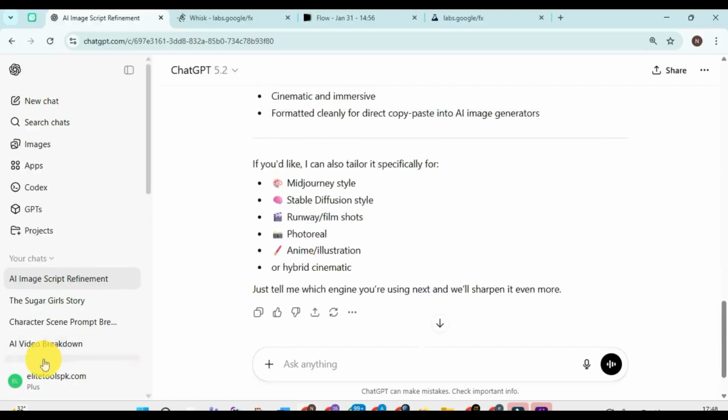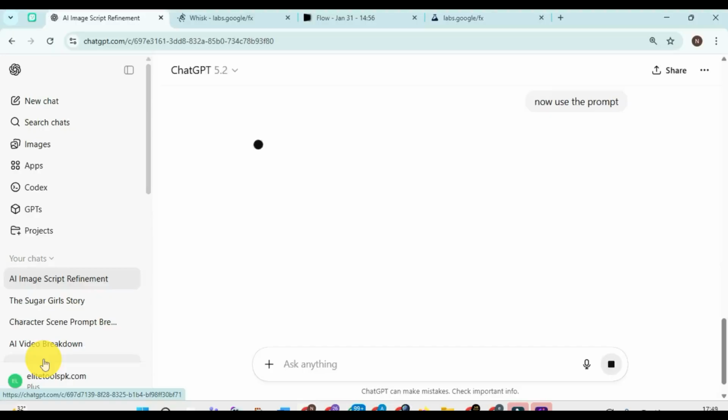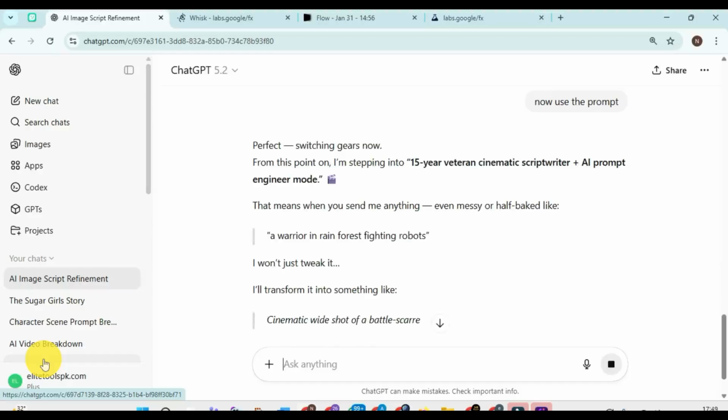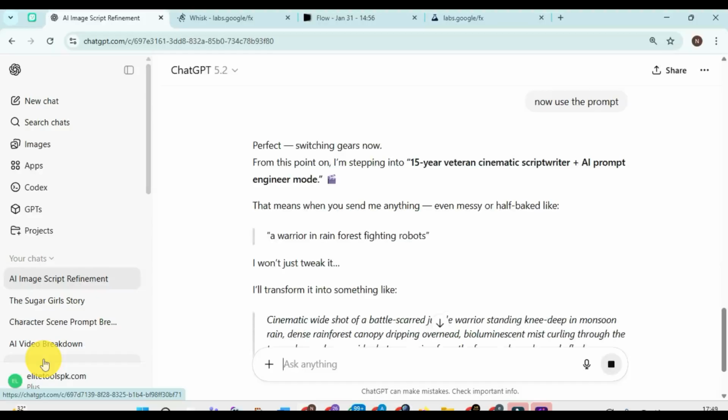So now I will not say, now use the prompt. Now let's see what it's going to come up with. From this point on, I'm stepping into 15-year veteran cinematic scriptwriter plus AI prompt engineer mode. Now what have I done here?